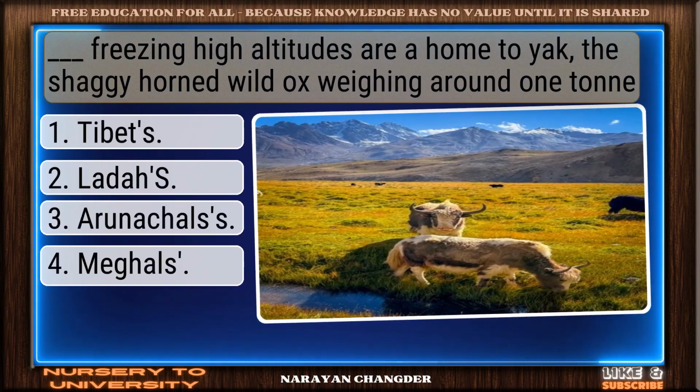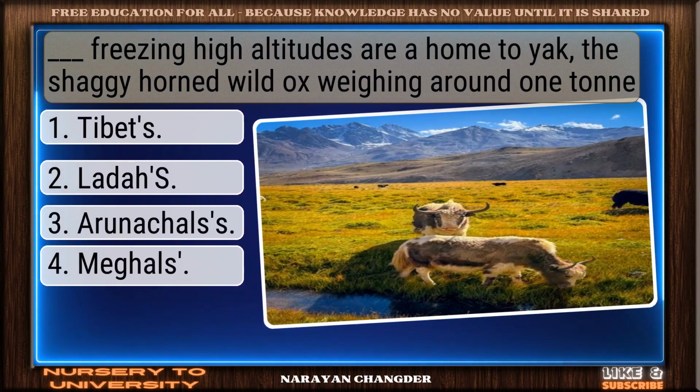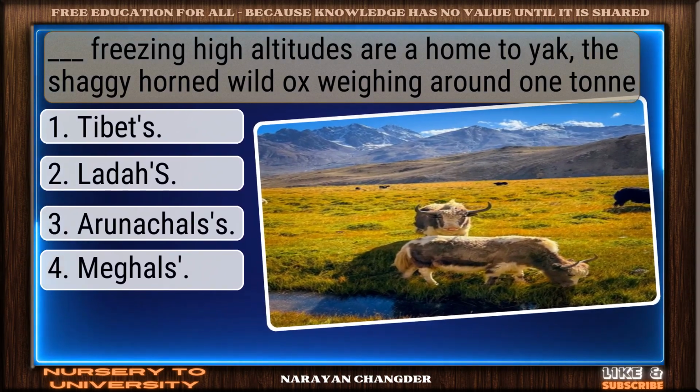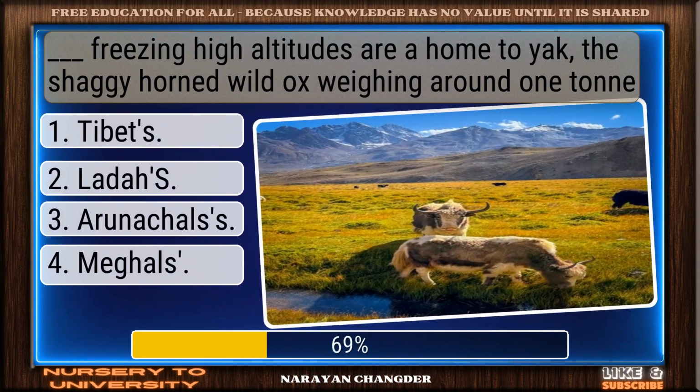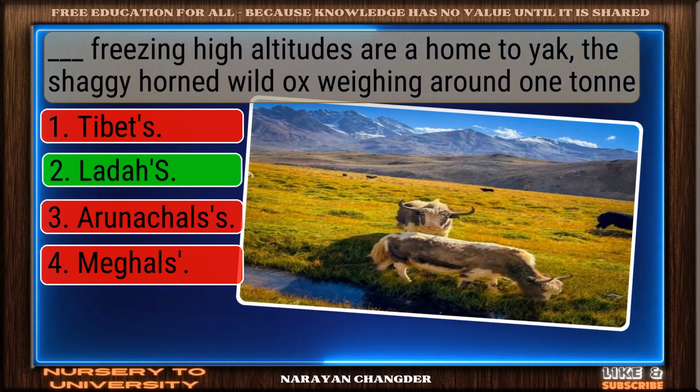Question number 35. Dash freezing high altitudes are a home to yak, the shaggy horned wild ox weighing around 1 ton. Good thinking. Ladakh is the right answer.